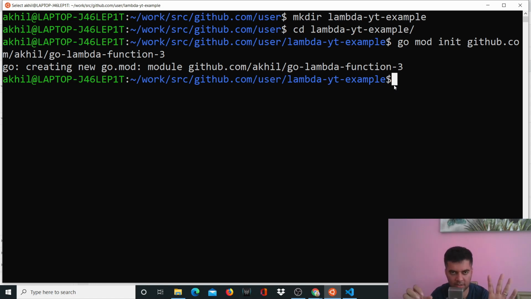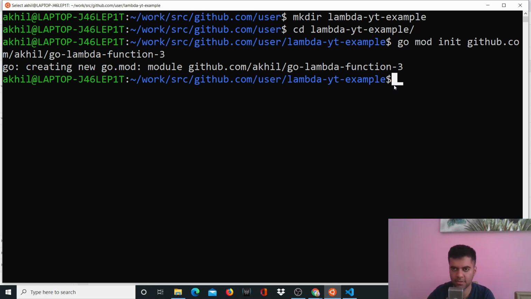And the first part is just creating the Golang file. So if you want to go quickly through the first part, not a problem. Just make sure that you slow down in the second part where I actually show you how to deploy the Golang functions, because there are a lot of caveats there, a lot of different working parts there, and one small mistake will completely mess up your entire deployment.